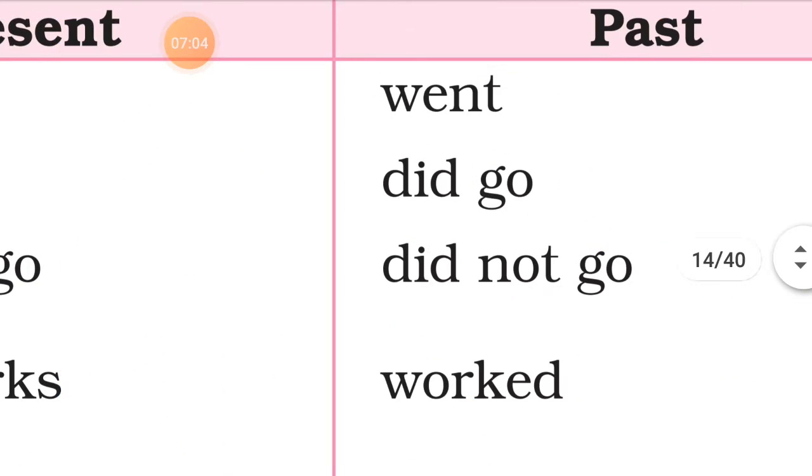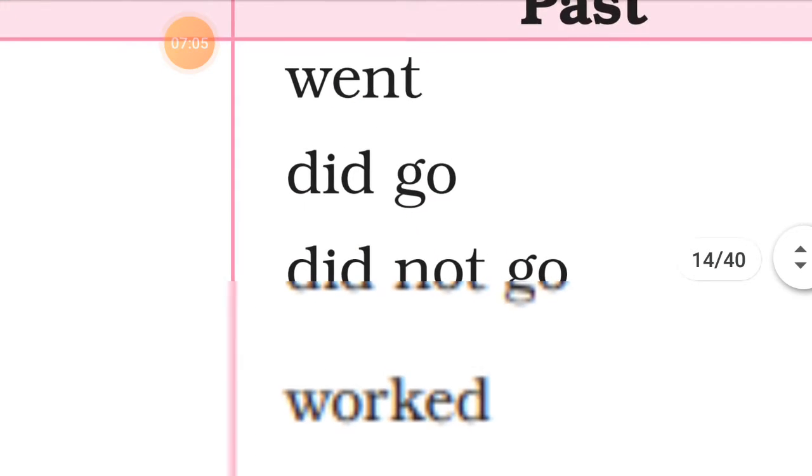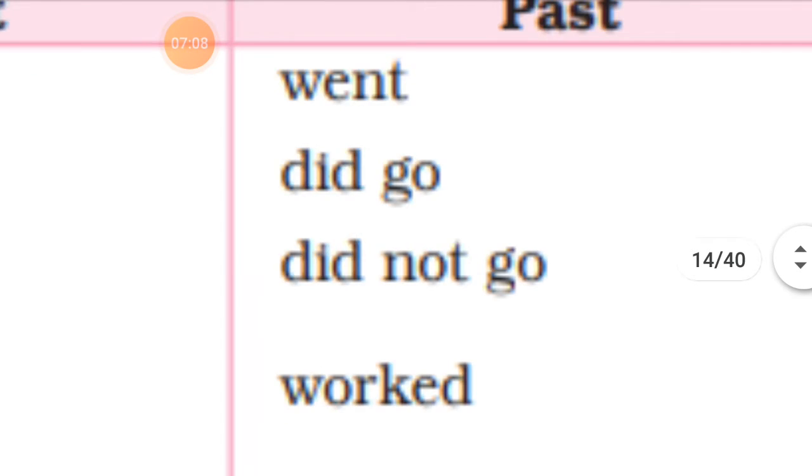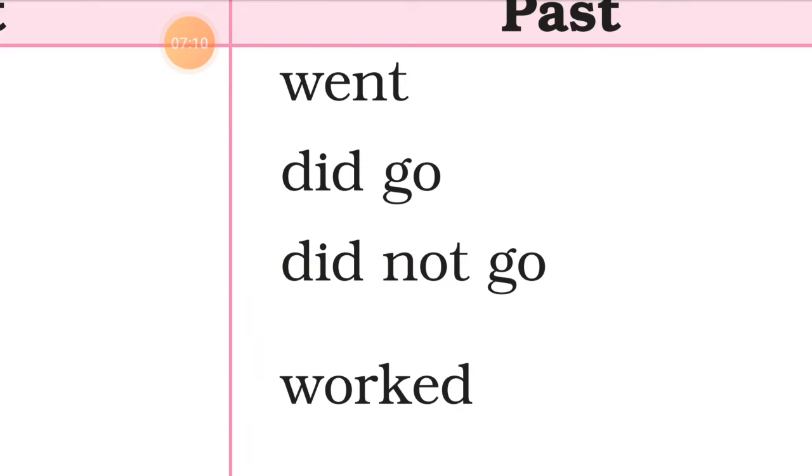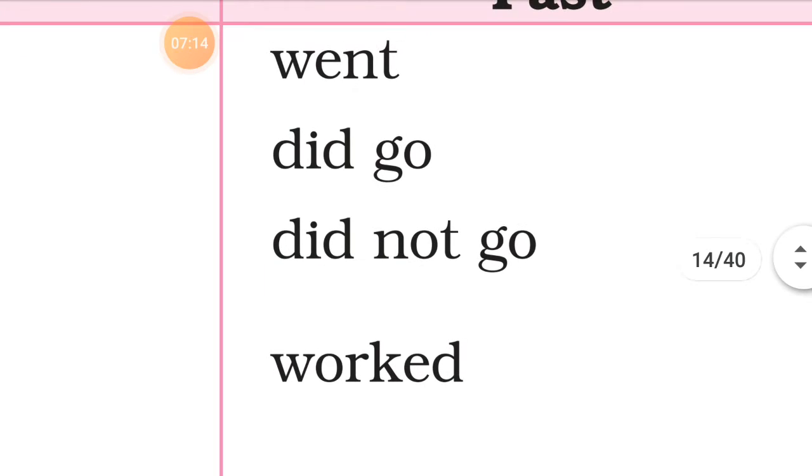Next, let us move to simple past tense. Now, if you just see here the verbs for simple past tense, went, did go, did not go, worked, the verbs are in the second form. Right? Simple past tense shows a gap between the past time referred to in the sentence and the present time. All the verbs will be used in the second form.